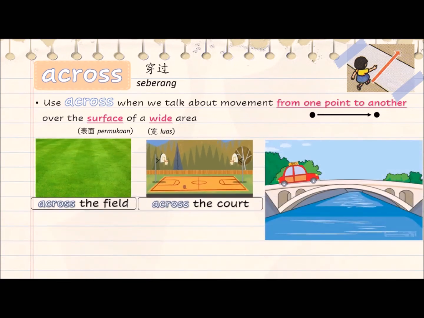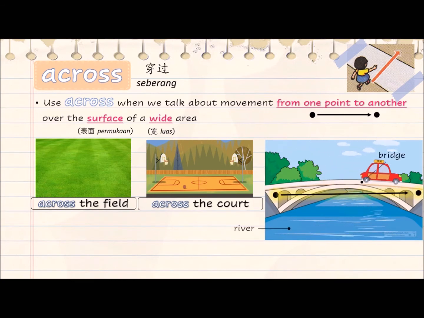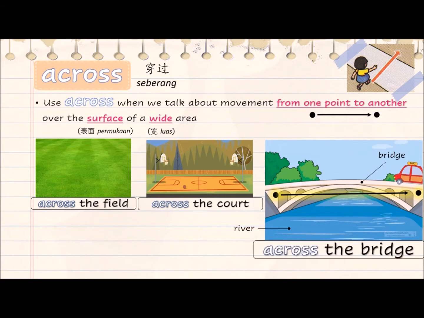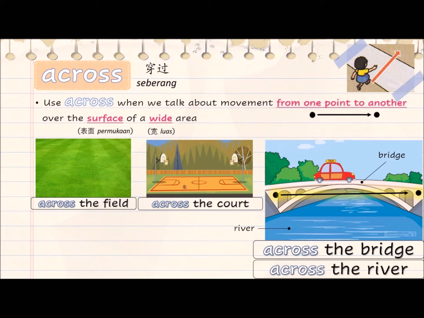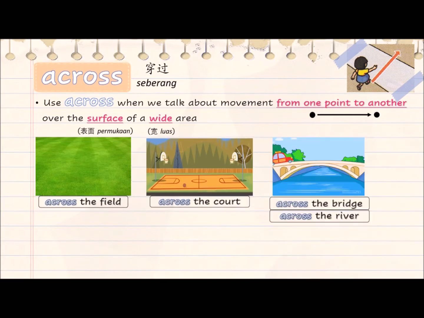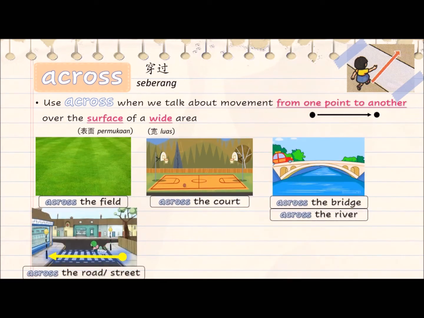In this picture, the car moves from one point to the other point, crossing the bridge and river. Across the bridge. Drive across the bridge. Across the river. Drive across the river. Across the road or street. Walk across the road. Walk across the street.